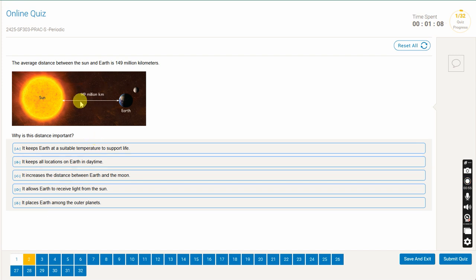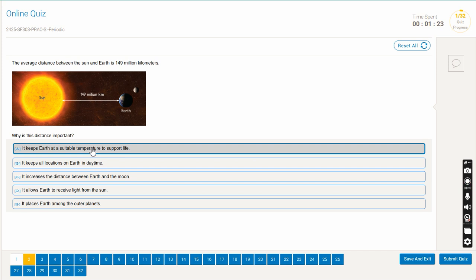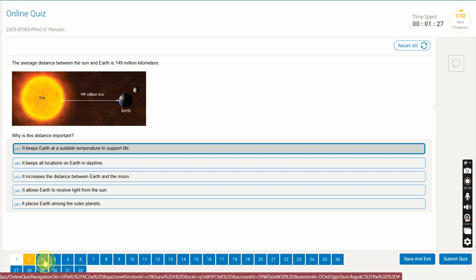So next is, why is this distance important? So now remember, why is it 149 kilometers and why it has to be this way? It's because if the Earth comes closer to the sun or further away, if it becomes closer, the Earth will burn, like everything, the plants, the animals, humans, everything. So this distance is very important to keep a suitable temperature to sustain life, right? To support life, for the plants to grow and everything.